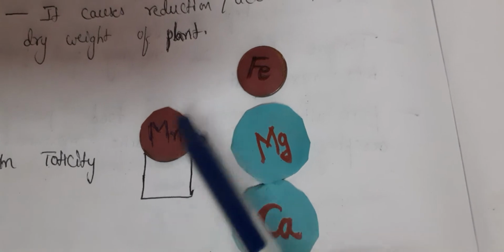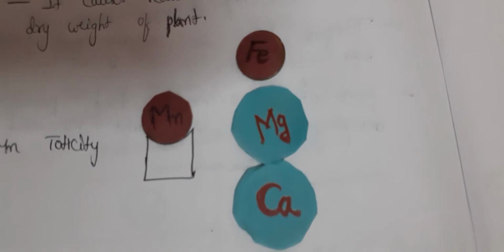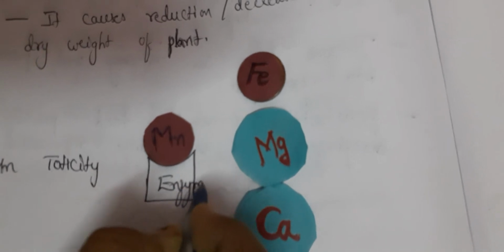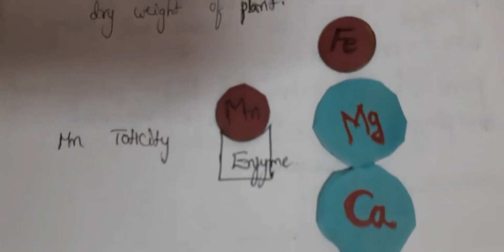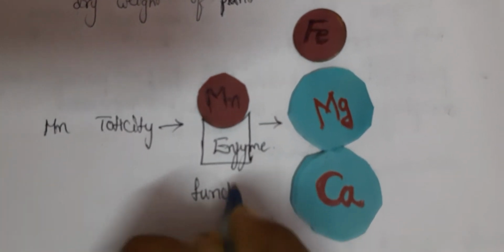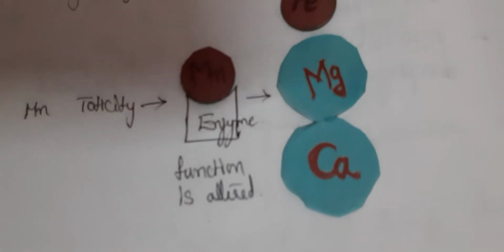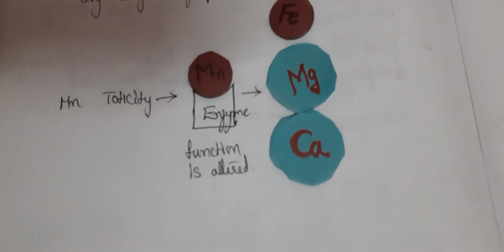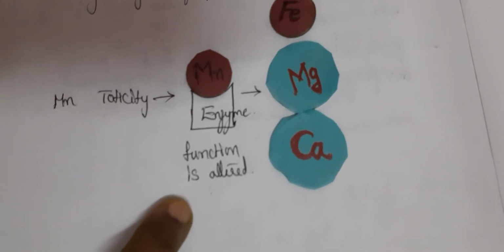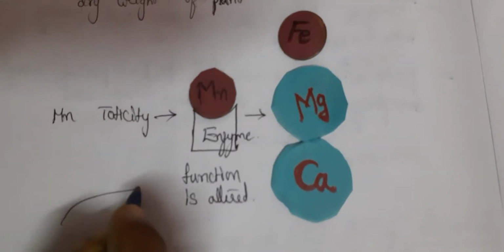What happens if manganese is binding to the enzyme instead of iron? The regular process of enzyme activity does not occur. This enzyme will become inactive, or this enzyme function is affected or altered. In the same manner, whenever enzyme function is altered, in the plant you will see brown spots. The leaf of the plant will show symptoms.